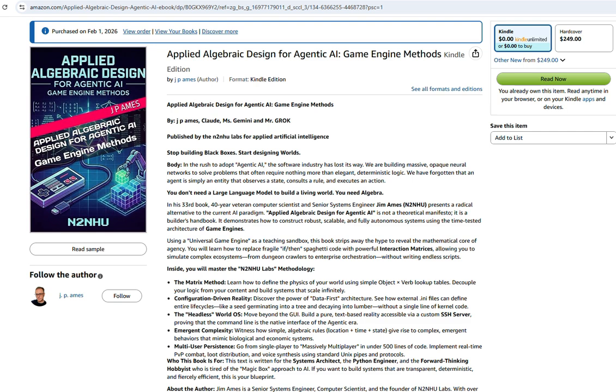Bizarre is putting it mildly. It was an anomaly, really. Right. This sudden, just vertical spike in traffic for a repository called n2nhu Labs Universal Game Engine. And in just 24 hours, 131 developers cloned it, which, for some random repo with zero marketing, that's a huge number. Especially when you figure out what it actually is.